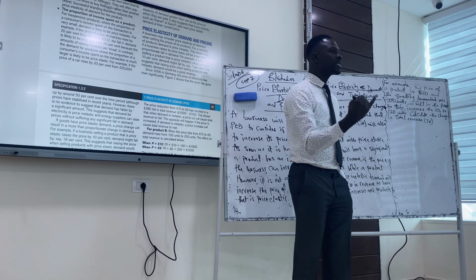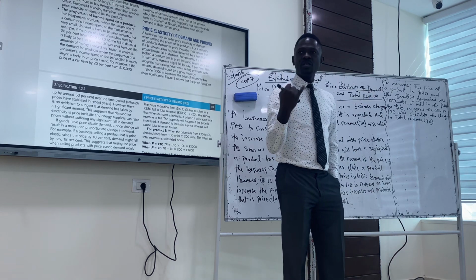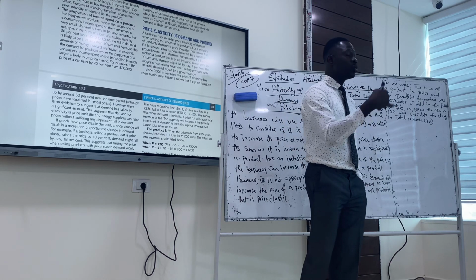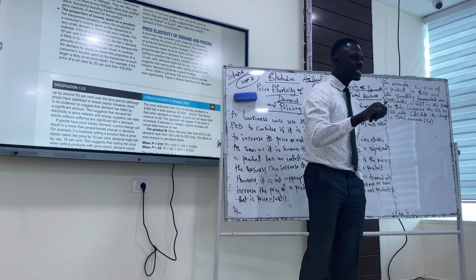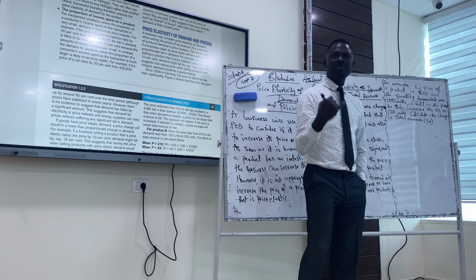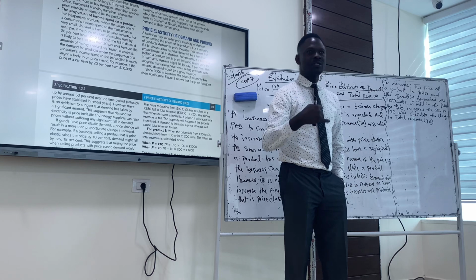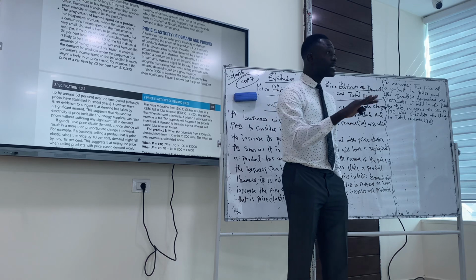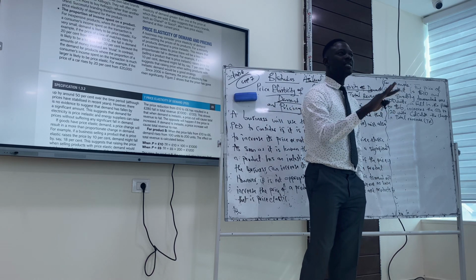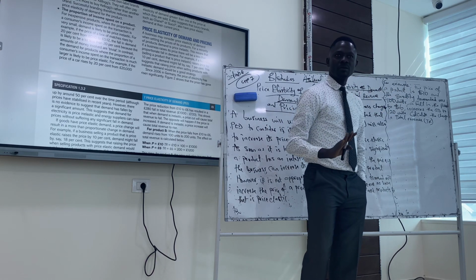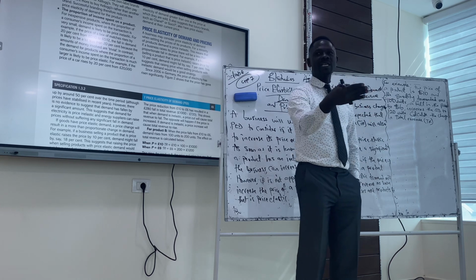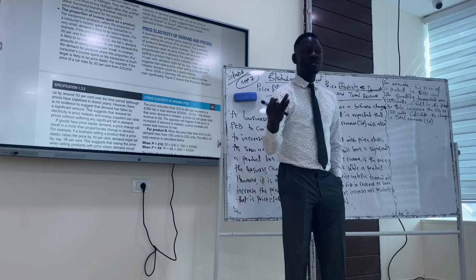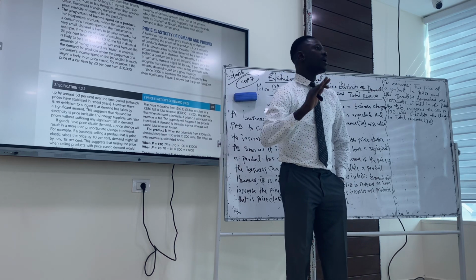It might be that consumers are unable to find substitutes for our products due to fewer competitors in the market. It might be that the time at which consumers will look for a product takes a long time for them to get the product. Or it might be that our product's brand is so strong. That makes the demand for our product price inelastic. So as soon as this is known and the fact is clear, we can increase the price of the product. We will still sell. Irrespective of whatever the price is, consumers will buy because we have a strong brand, or because the time to find a substitute is high, or there are no competitors in the market.